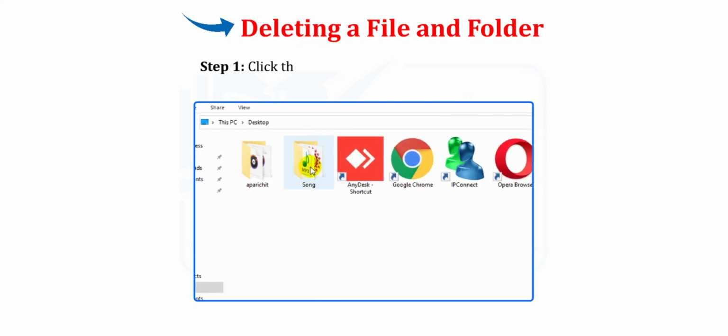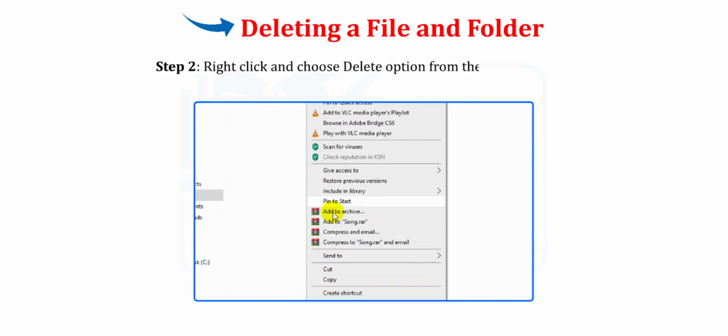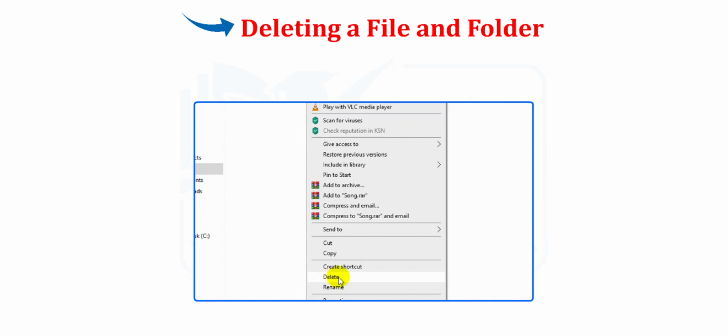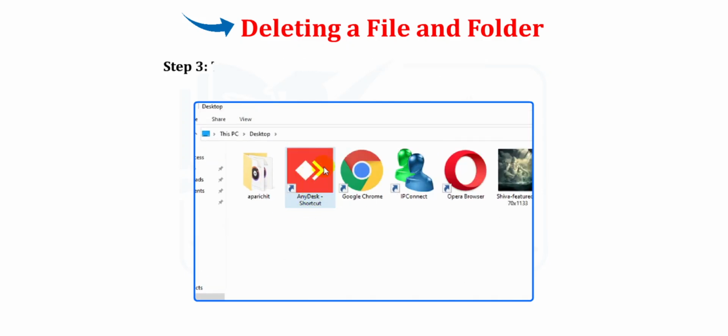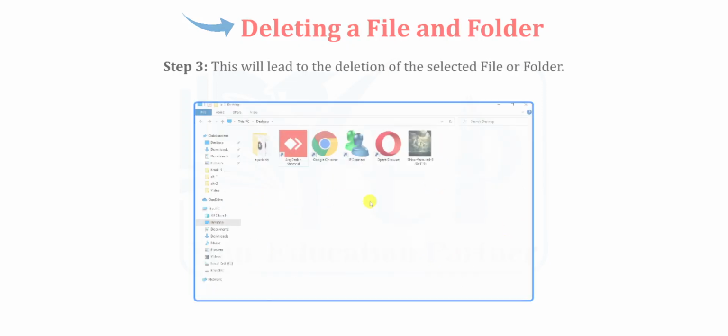Step 1. Click the file or folder that you want to delete. Step 2. Right-click and choose Delete option from the Context menu, or press the Delete key from the keyboard. Step 3. This will lead to the deletion of the selected file or folder.